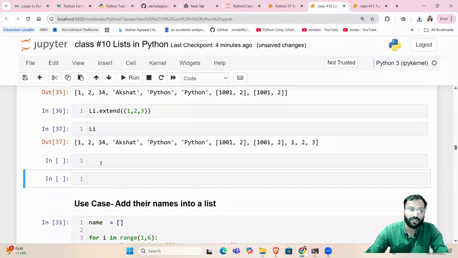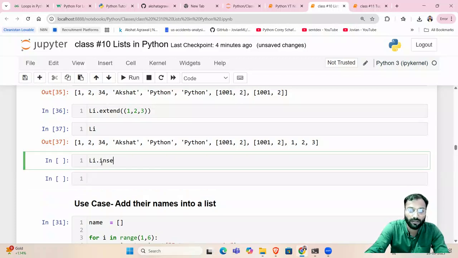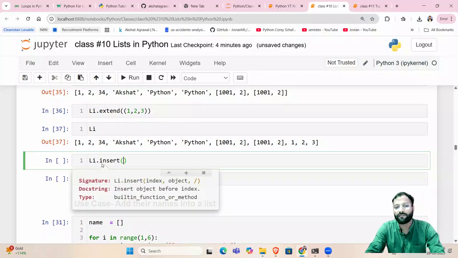Then we have one more function which is called insert. So li dot insert. Okay, now many times it happens that we forget the formula.